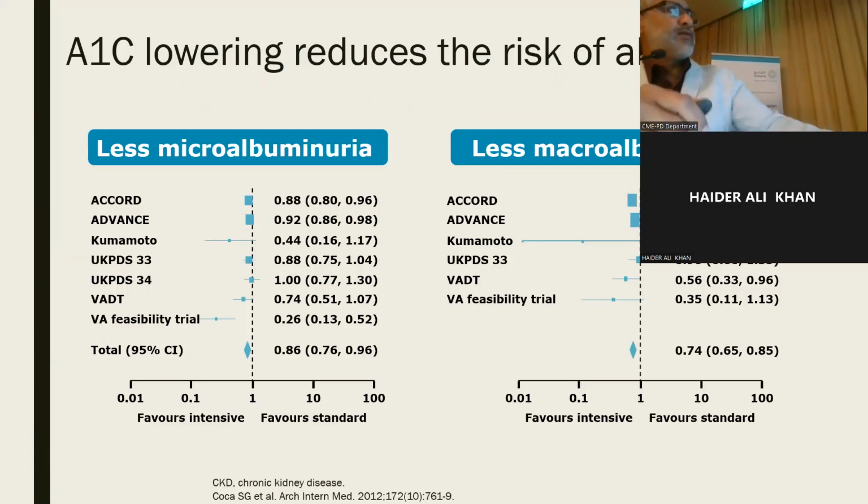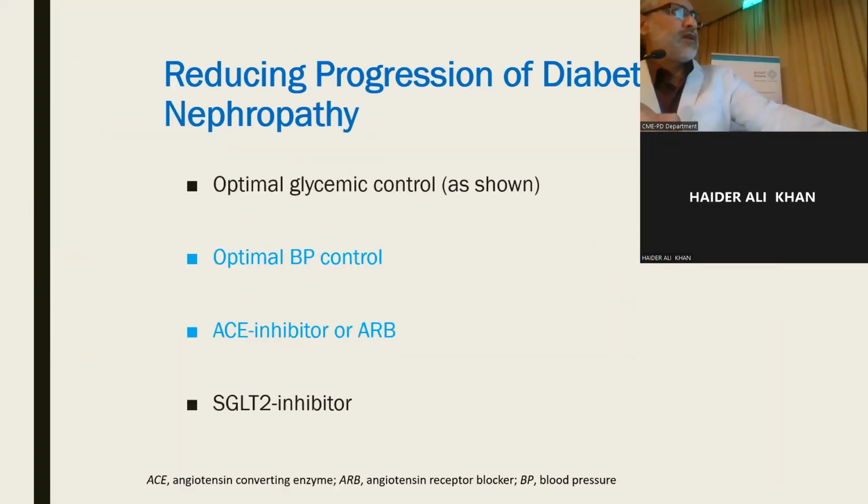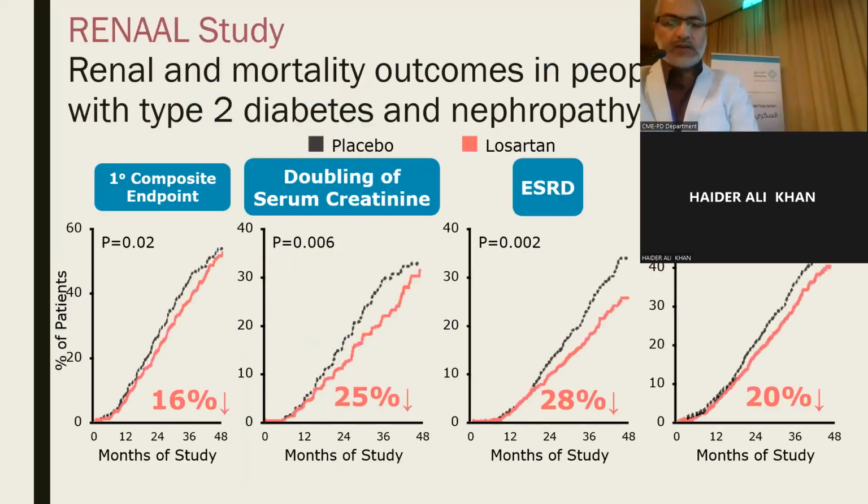A1C lowering is confirmed by different studies to be associated with less incidence of microalbuminuria, with significant reduction in the risk of developing or progressing microalbuminuria and also macroalbuminuria. So A1C control is a helping factor for reducing the risk of progression of renal disease. Optimal control of blood pressure, as we just discussed, using ACE inhibitors or ARBs is important for delaying the progression of kidney disease.